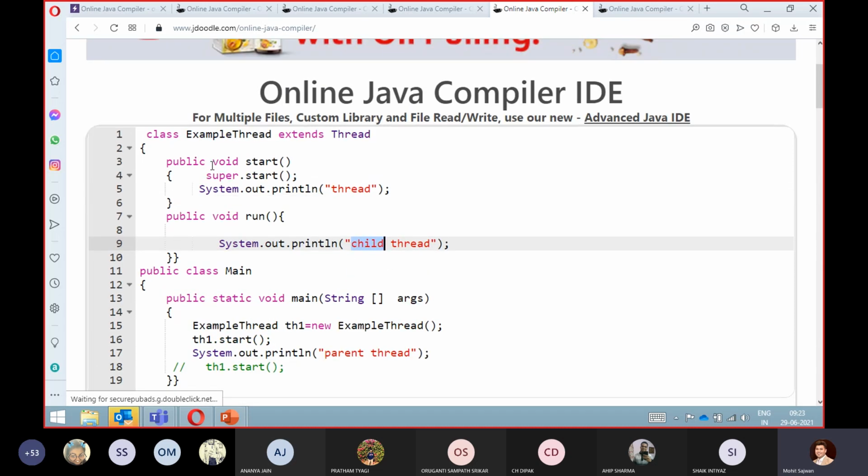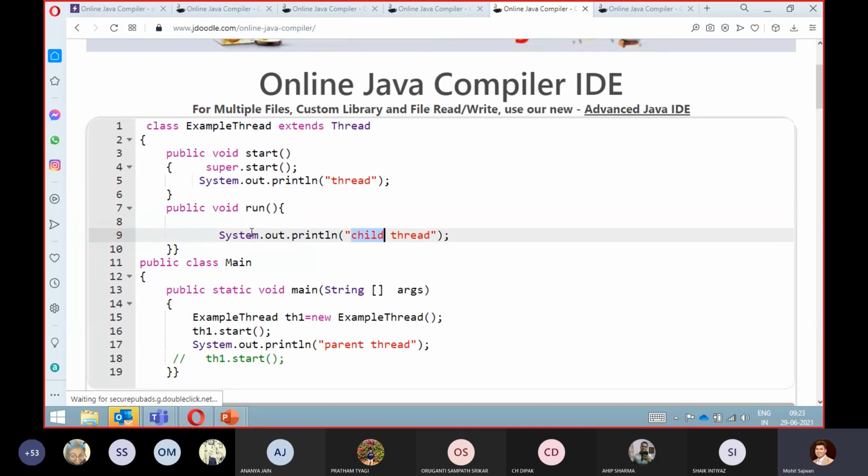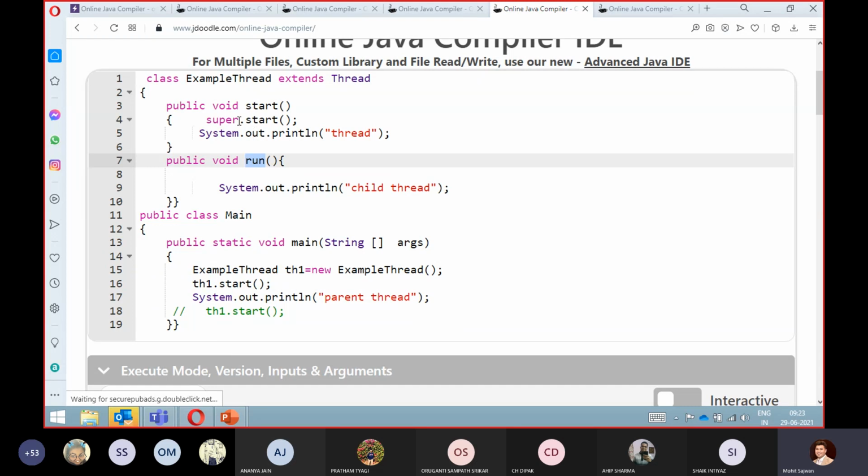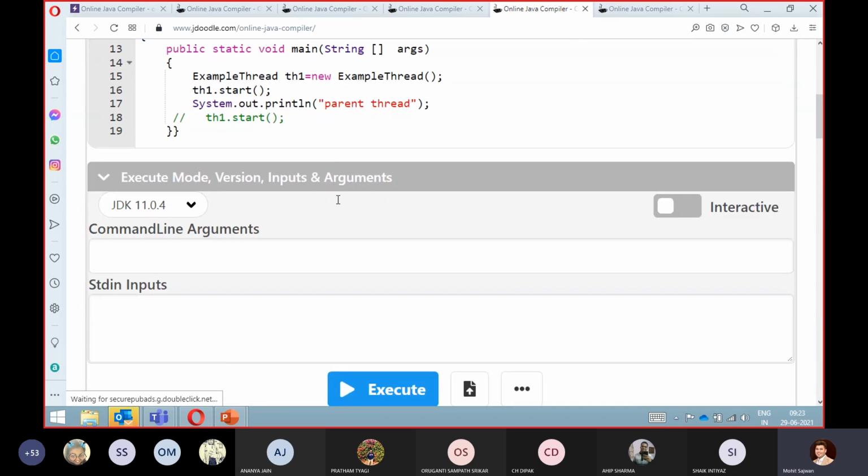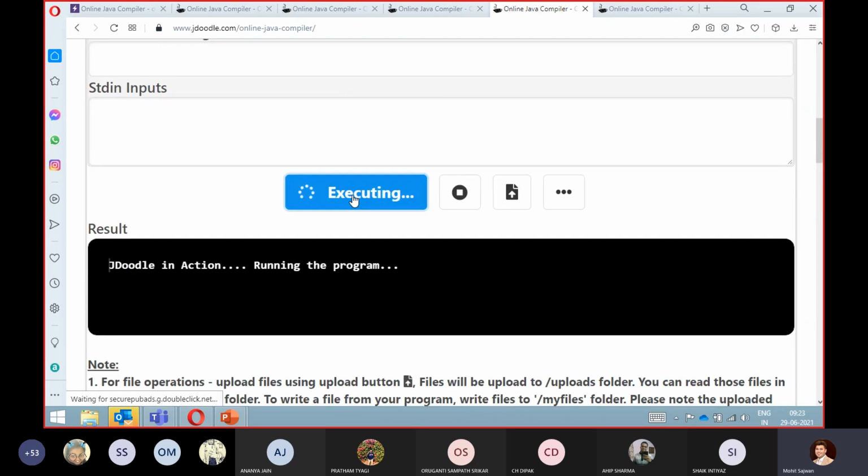Even though we are not calling our run method directly here, because of this method, the functionality which they have added is that you can perform multi-threading, meaning you can execute your program in parallel, and whatever statements are inside your run method, you are able to execute. So let's check it out.